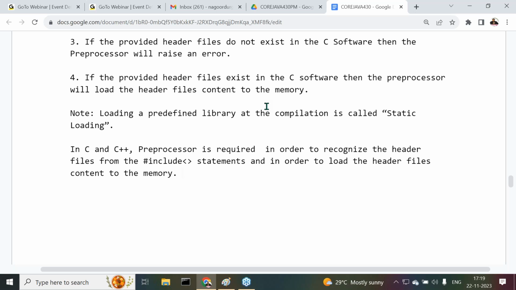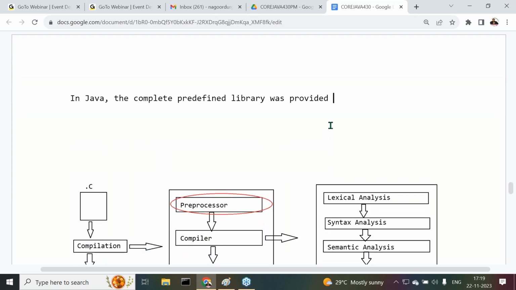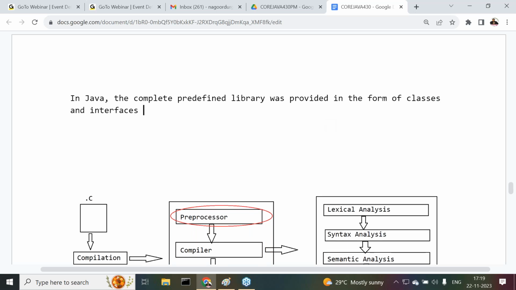Okay, fine. Now let us understand this point clearly. Observe carefully. Now the point is what? In Java, the complete predefined library was provided in the form of classes and interfaces in the packages.